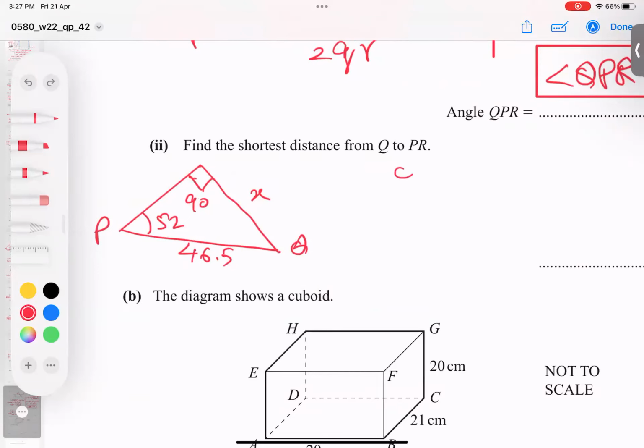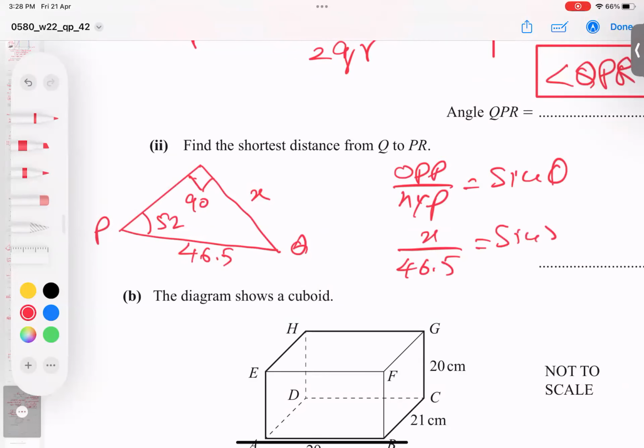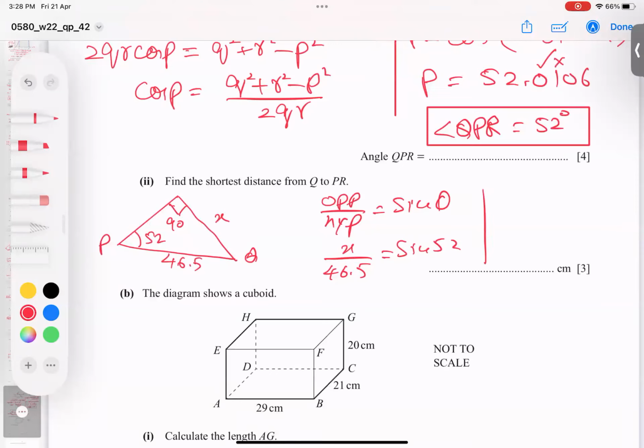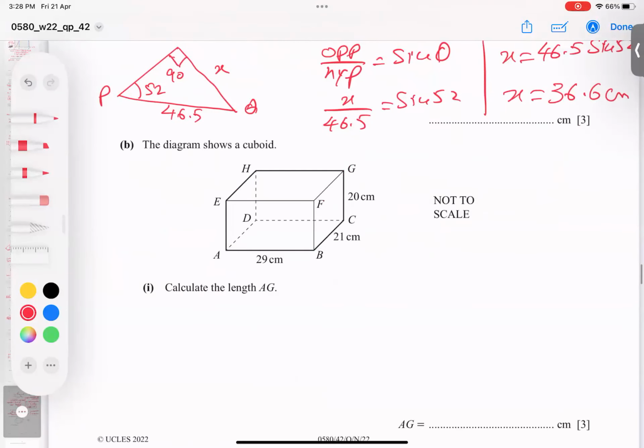So opposite by hypotenuse is always sine theta. Opposite is X, I'm writing X. Hypotenuse is 46.5 and theta is 52. So it will simply multiply there, and X equals 46.5 into sine 52. When you check in the calculator, the short distance is coming 36.6 centimeters. I hope you got the idea.